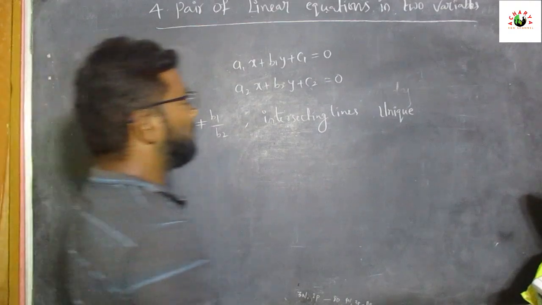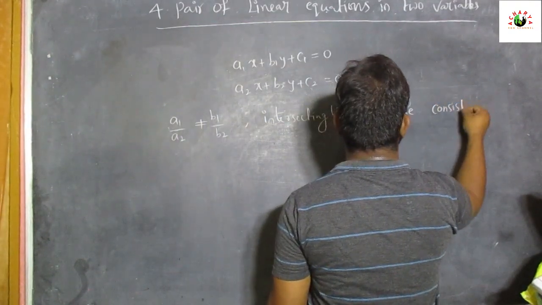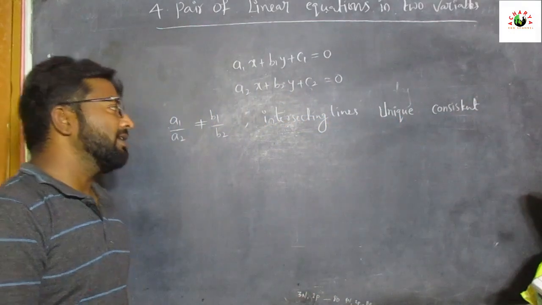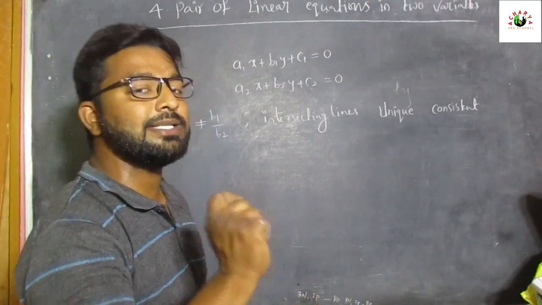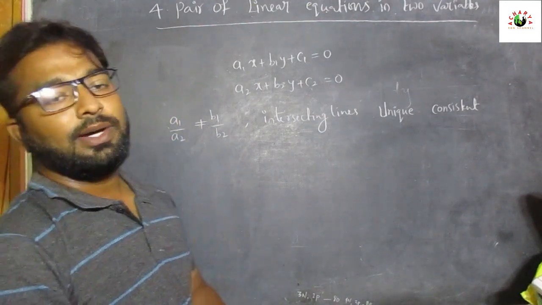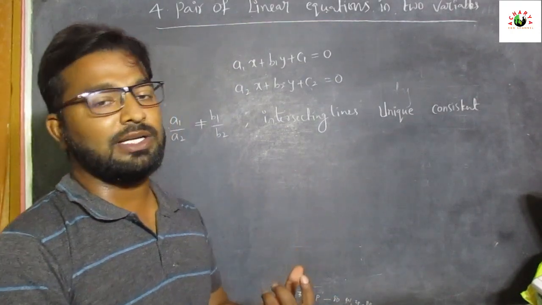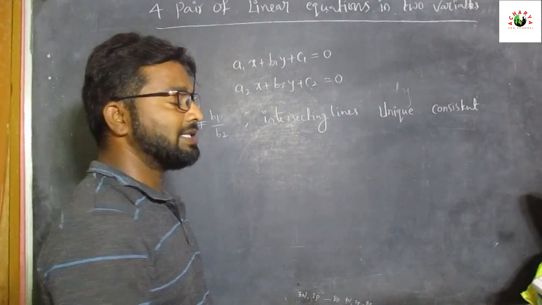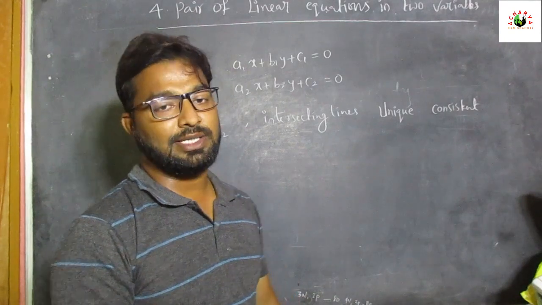Next, the solution is consistent. What is meant by consistent? Consistent means the pair of linear equations has at least one solution. For those equations, the solution is consistent. And it has a unique solution, and the solution is consistent.